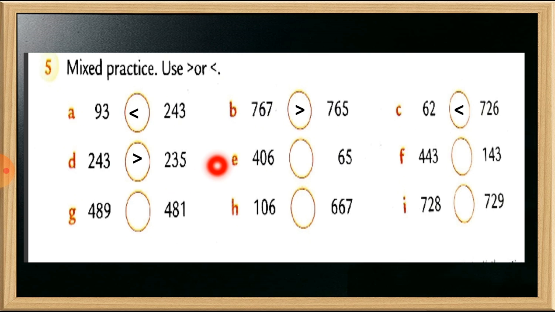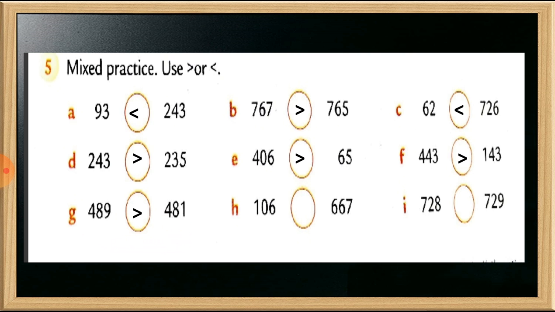So we have to put this sign. Number E, 406 and 65. So here 406 is the bigger number. You can see this. Number F, 443 and 143. So students, 443 is the bigger number. Let's see number G. In number G, 489 and 481. So 489 is the bigger number. So we have to put this sign.